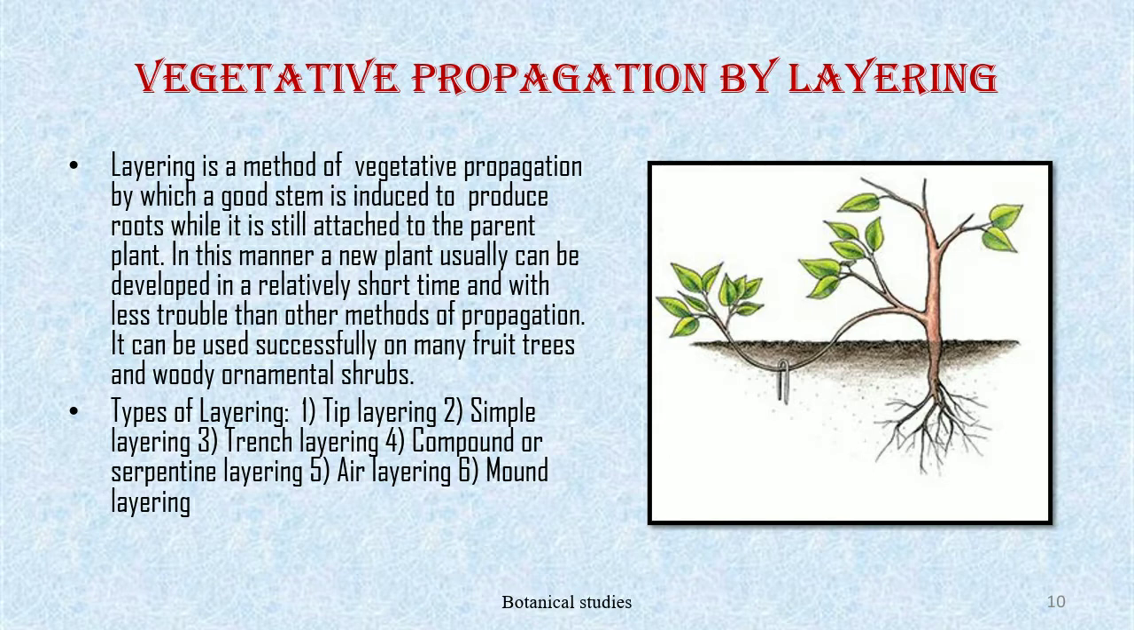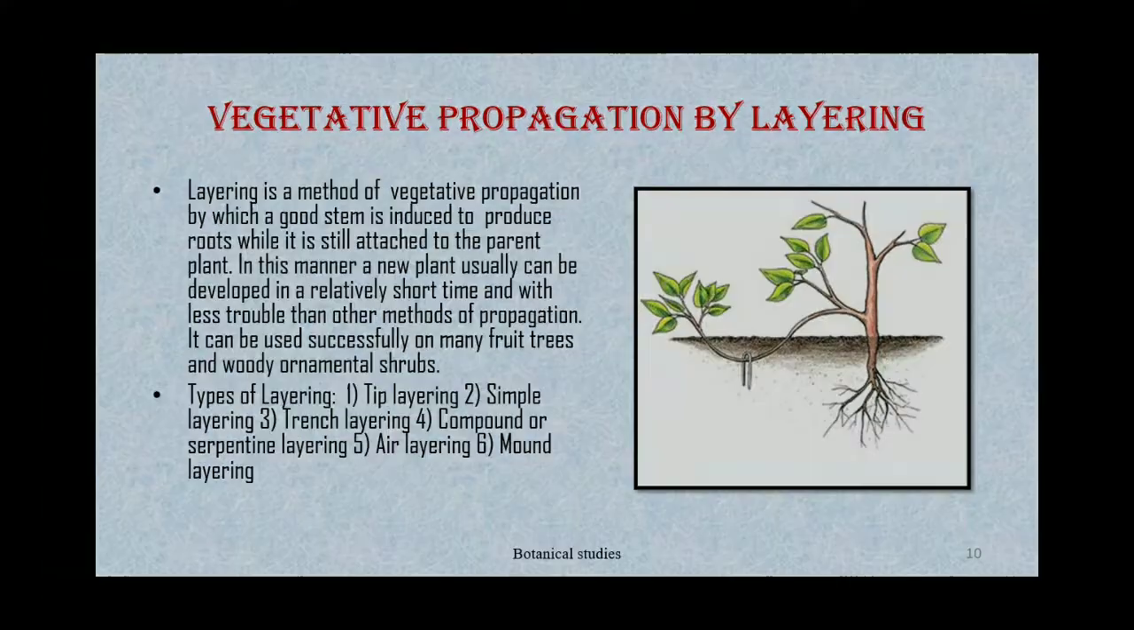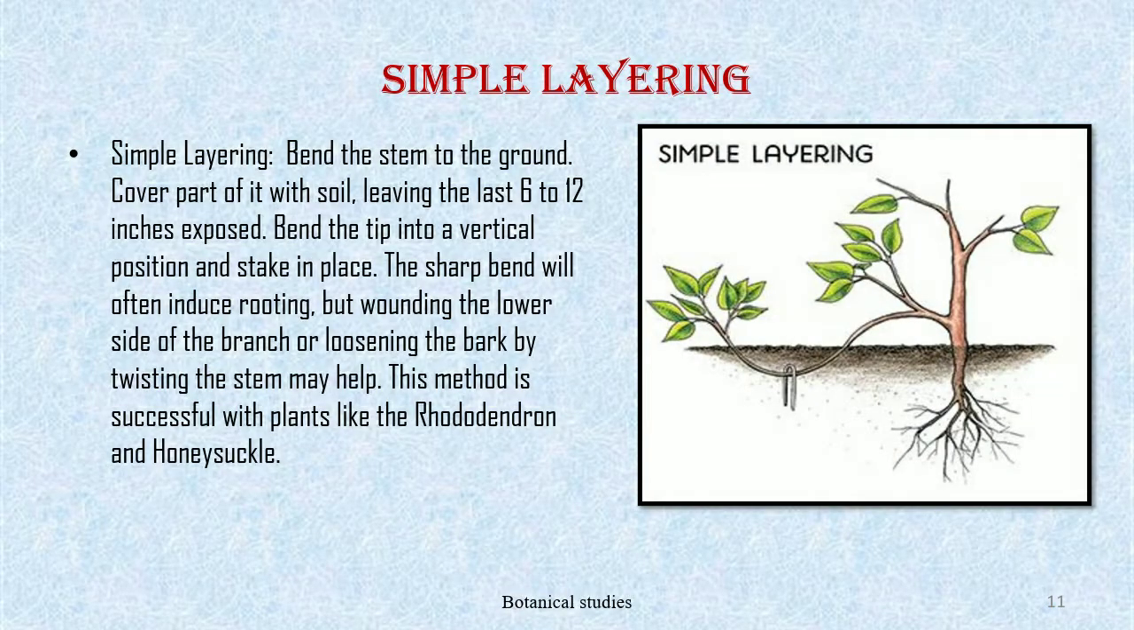Types of layering: tip layering, simple layering, trench layering, compound or serpentine layering, air layering, and mound layering. Simple layering: in simple layering, the stem is bent to the ground. Cover part of it with soil, leaving at least 6 to 12 inches exposed. Bend the stem into a vertical position and stake it in place.